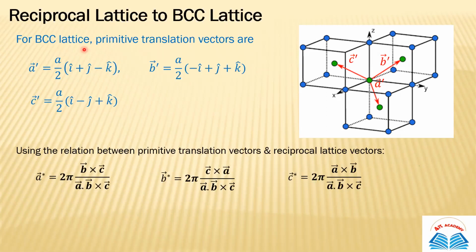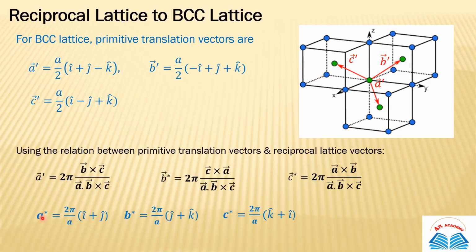So if we talk about the reciprocal lattice to the BCC lattice, what do you want to do? Nothing, just use these 3 relationships, and by putting the values of A dash, B dash, and C dash in place of A, B, and C, you can get the values of these 3 vectors, vector A star, vector B star, and vector C star. These are basically the fundamental reciprocal lattice vectors for this BCC structure.